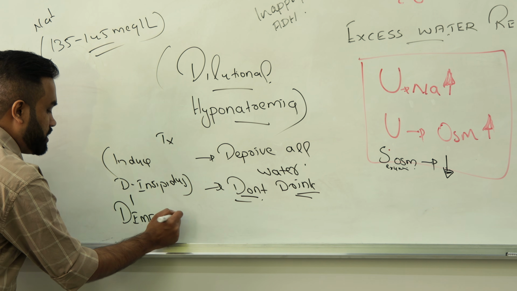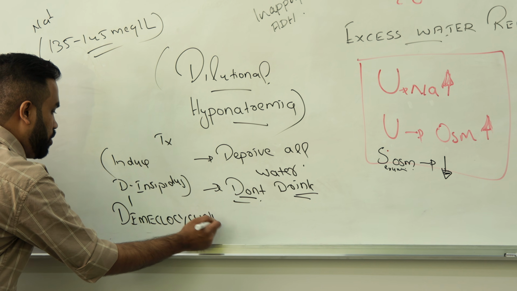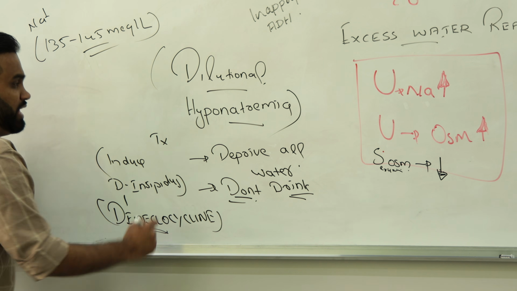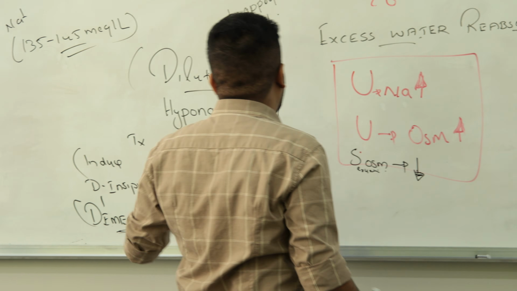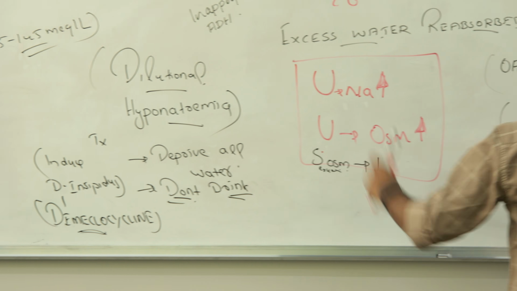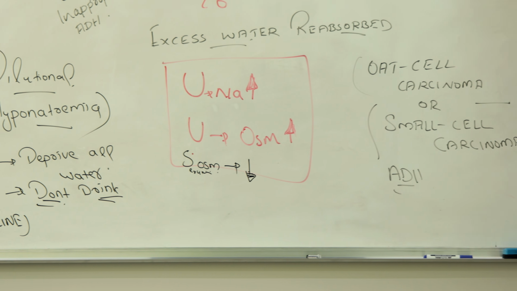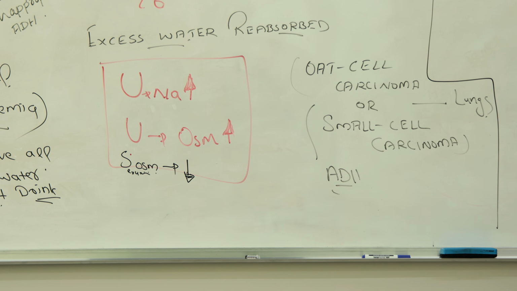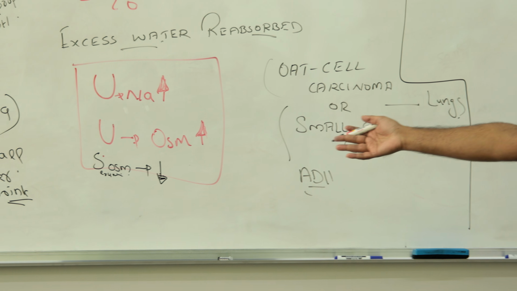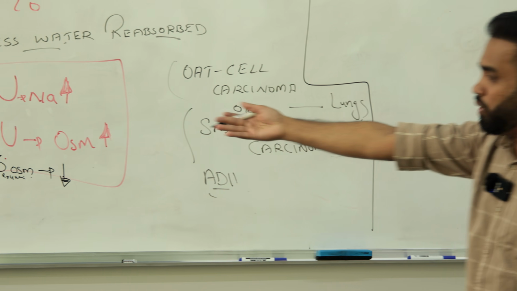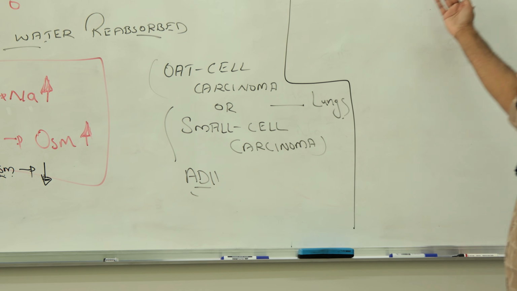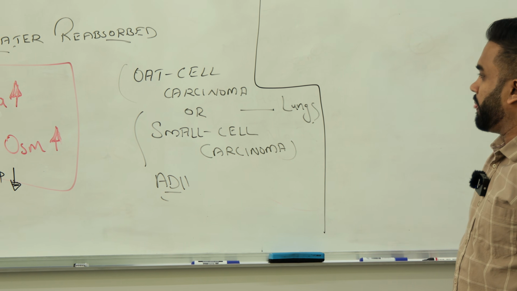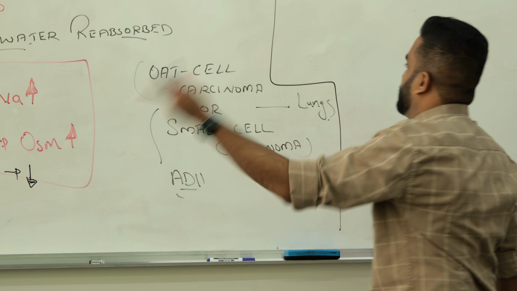So which drug can I give to the patient? Demeclocycline. What will it do? It will make the patient have what? Diabetes insipidus. So I hope all got what is meant by SIADH and how you treat it. Don't ask the patient to drink no water. You have enough water in the body. Then give demeclocycline so that the patient will have diabetes insipidus. That is, we are reversing or we are inducing.